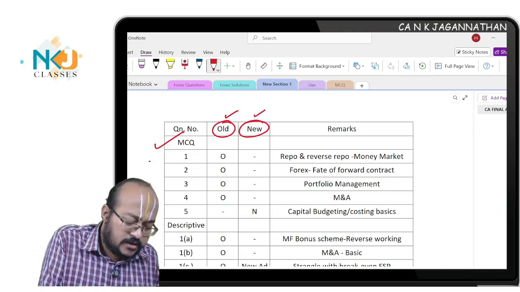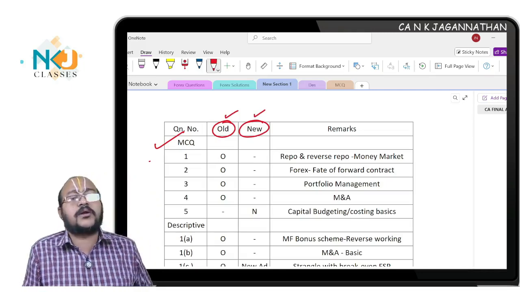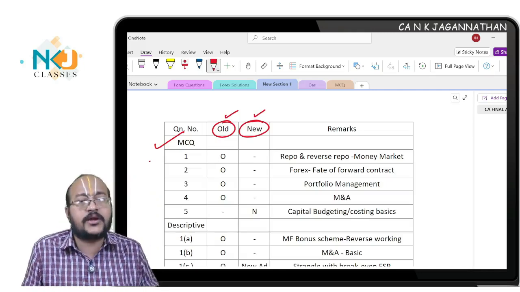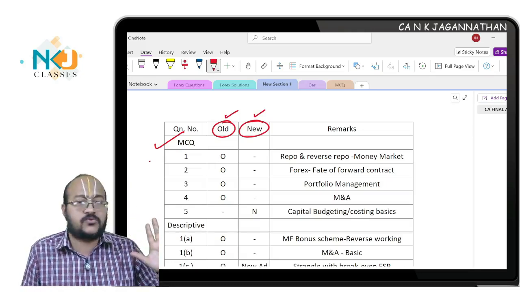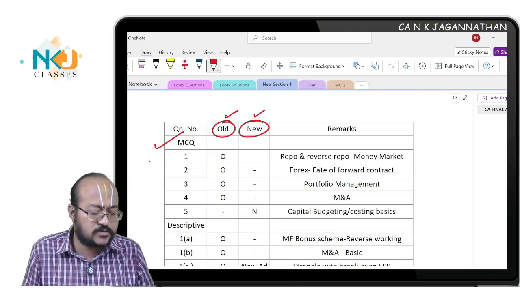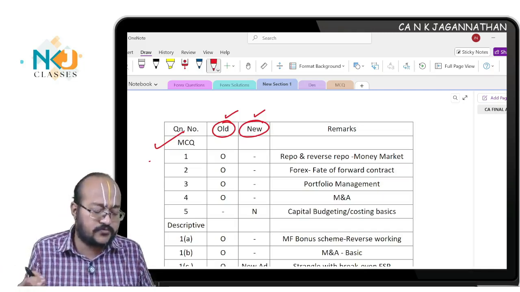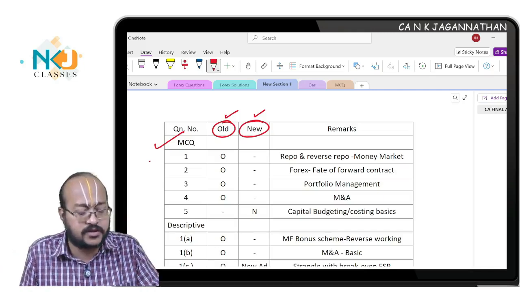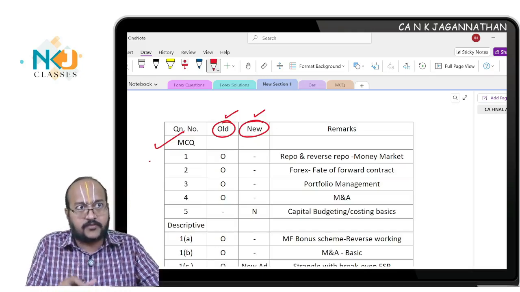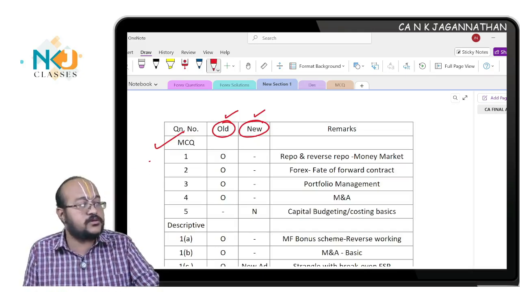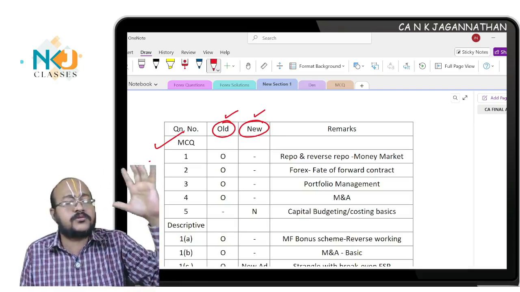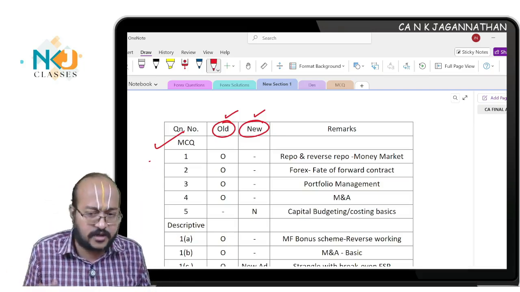Then there are few questions which are tested completely new, in the sense you cannot find these questions anywhere from the institute sources or anywhere in the question bank. They're totally new questions. This attempt they've asked few new questions. That also we will try to understand. Thereafter, we will try to understand for how many marks they have asked existing questions, known questions, and then new questions, how many marks they have asked in this attempt.